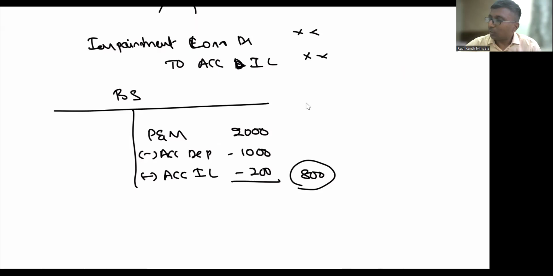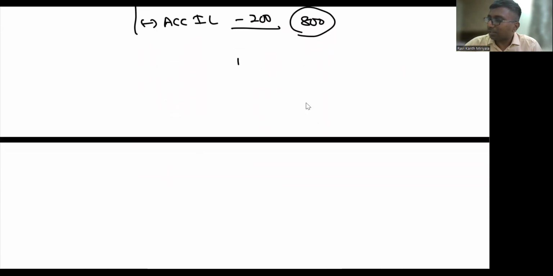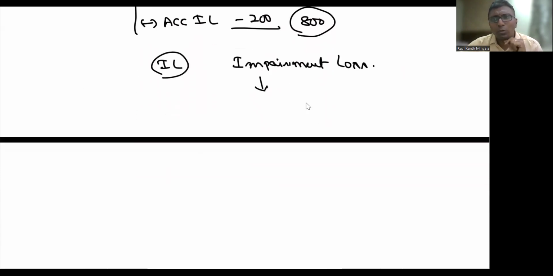Agree? Sir, what about this impairment loss? Will you charge it off to profit and loss only? Correct, I will tell you that. Impairment loss, better I will write it as IL from now onwards. Impairment loss, what will happen? First, you have to ask one question. What is the question? Are you following the revaluation model as per Accounting Standard 10?